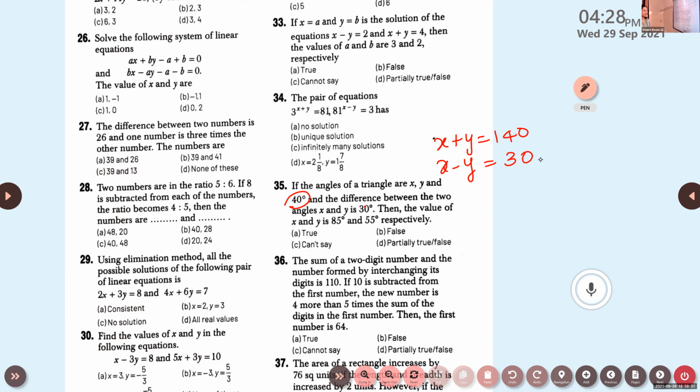So check the values of x and y. Is it 85 and 55? Is it true or false? Yes, it is true.